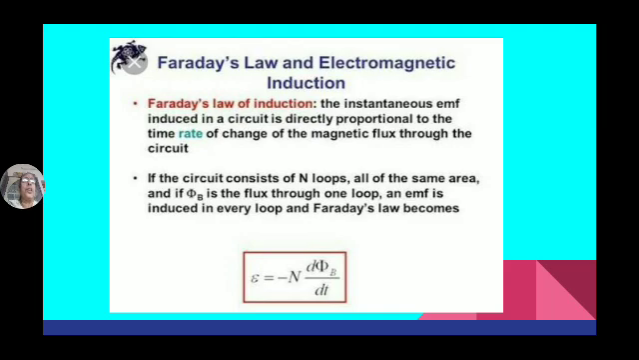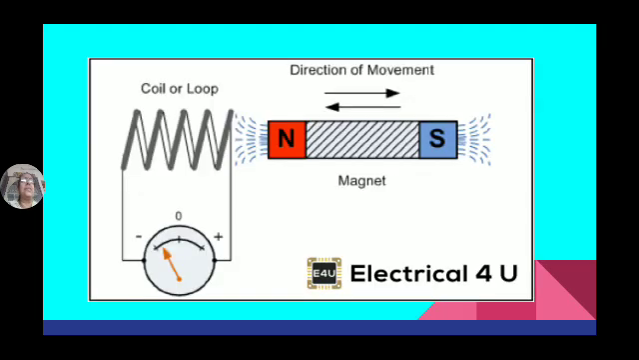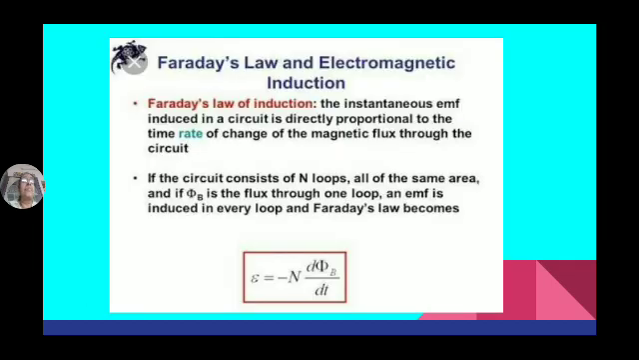So if the circuit consists of n turns of the same area, and the flux is phi, then EMF induced is equal to minus n d phi by dt. Why are we getting minus? That we will discuss later.